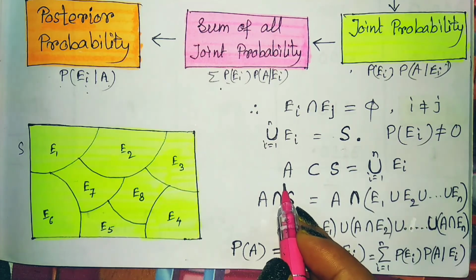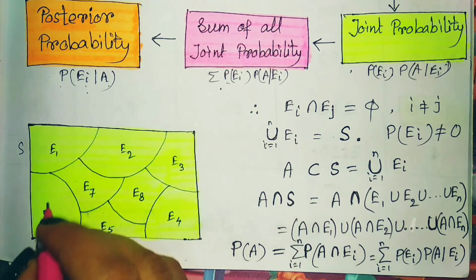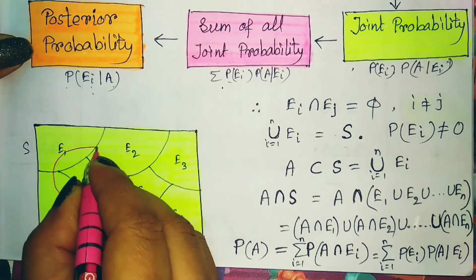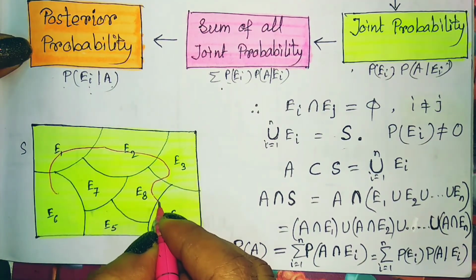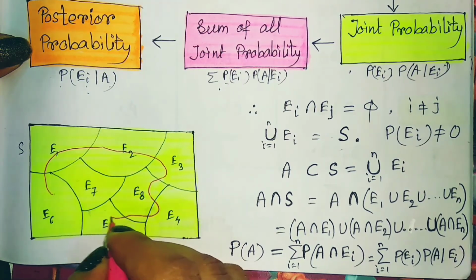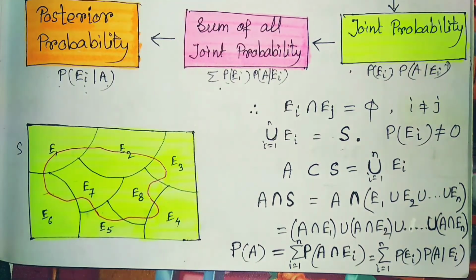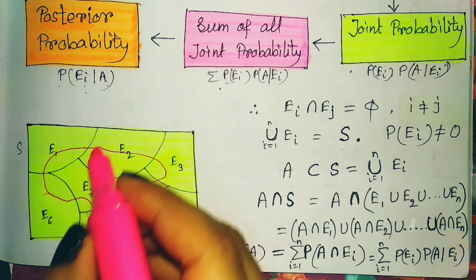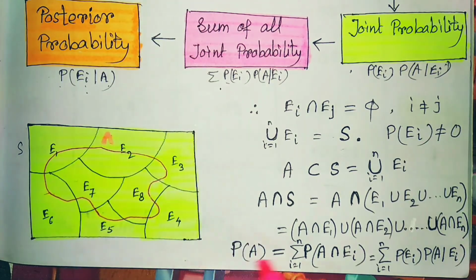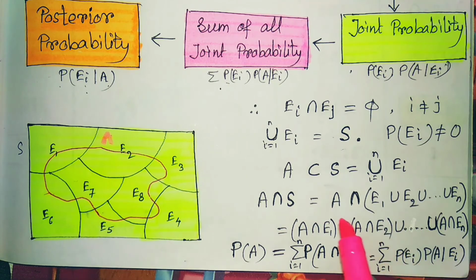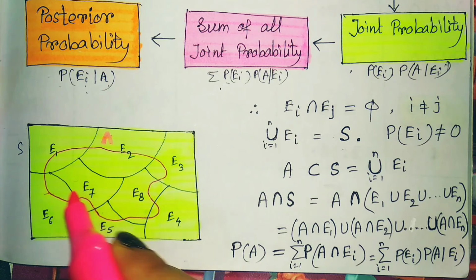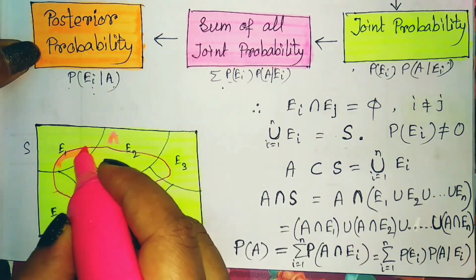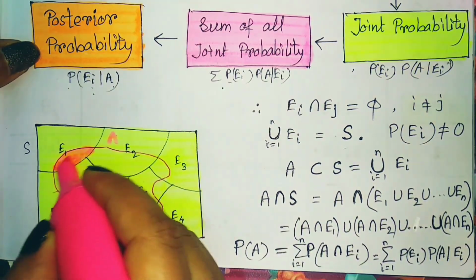One event or the new information is given, and that is like this, which covers all the events in some manner. So this one may be your event E1. Here this is your event A. On that basis, we should find out the A intersection. We will find that A and E1 have this portion in common, only this part.